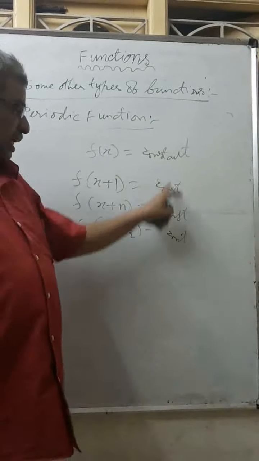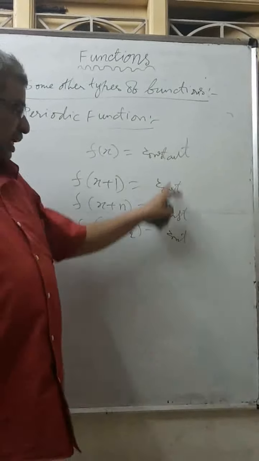Period of f of x equal to LCM of pi comma 2 pi. What is the LCM of pi comma 2 pi? 2 pi. So the whole period is 2 pi. If there are two functions, one with period t1, other with period t2, then we should take the LCM of the two periods.